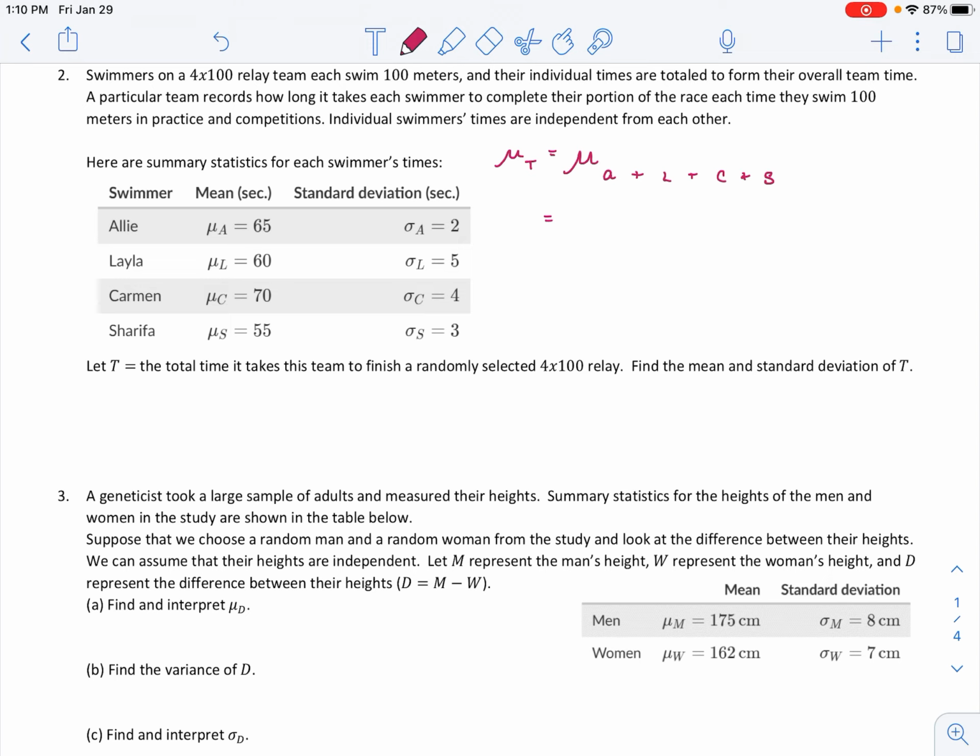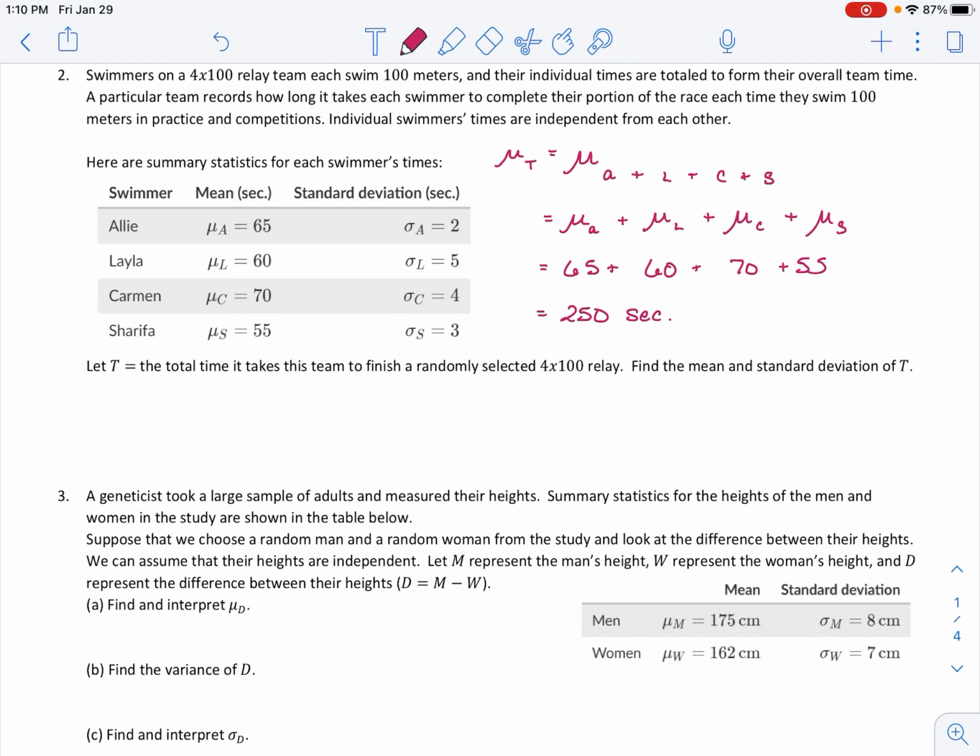And we are allowed to add distributions if they are independent of each other. So I could take Allie's average, add on Layla's average, and Carmen's average, and Sharifa's average. So that means I'm just going to take 65, 60, 70, and 55. So summing their averages tells me that the average relay timing should be about 250 seconds.